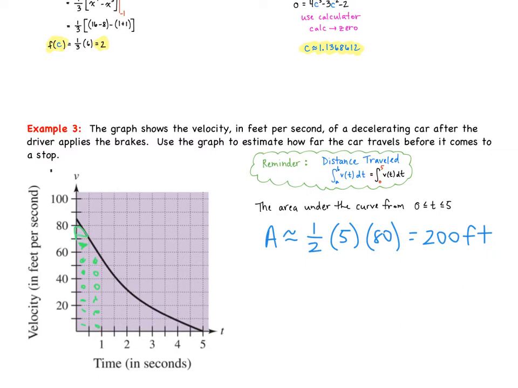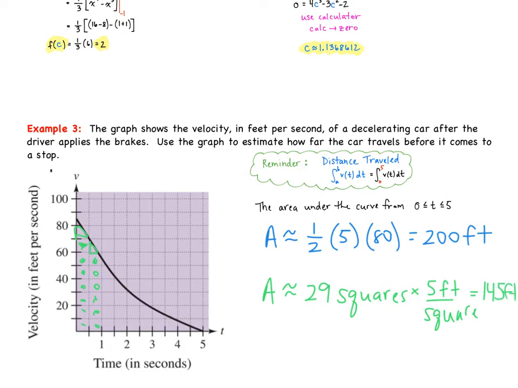Here, this guy right here is a little bit of one, but if I add that to this guy, that gets another square, and you can go from there adding them all up. So if we do that, the area is roughly about 29 squares. And each square is about 5 feet per square. And so this comes out to be about 145 feet.